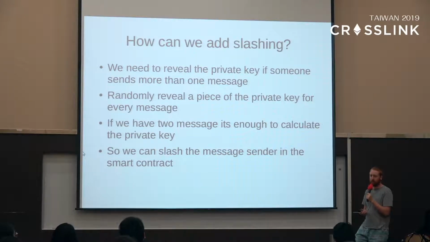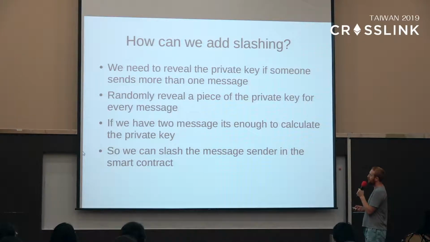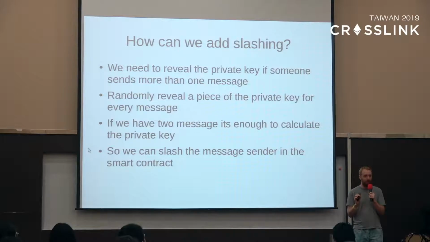So the way we do this is we need to reveal their private key. So what we do is that when we have our snark, we reveal a piece of their private key, and we randomly select the piece that we reveal in such a way that if someone sends 2 messages, we reveal the whole private key. And if someone sends only 1 message, we reveal nothing. We don't reveal any information about what they're doing.